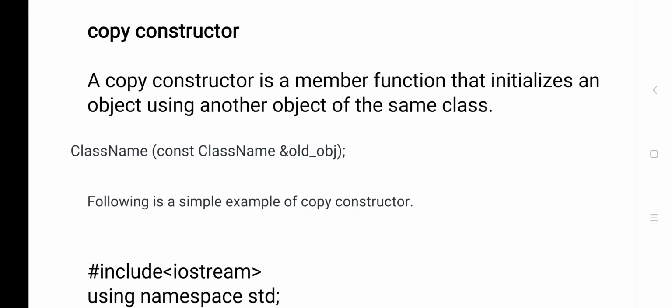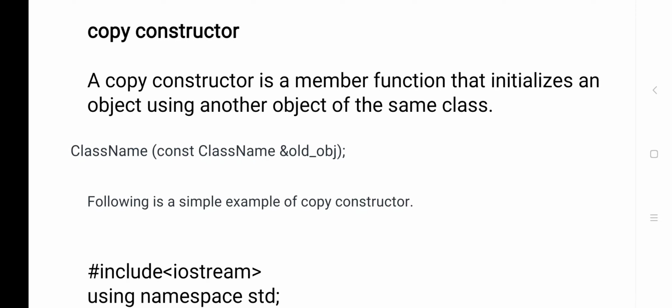Now the next one is the copy constructor. Copy constructor means we copy the data of one object into another object. We just copy information from one object to another object. That is called a copy constructor. You see the definition here: a copy constructor is a member function that initializes an object using another object of the same class.